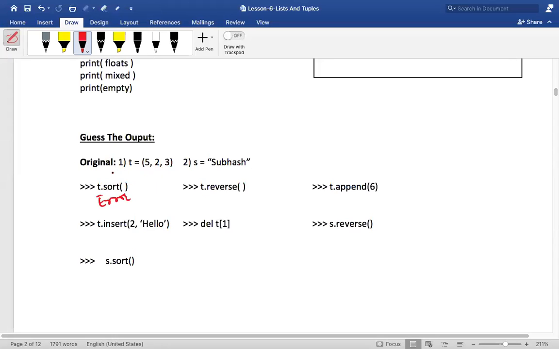Not only sort, you cannot do reverse, you cannot do append, you cannot do insert, and you cannot delete that particular location. Neither on strings can you do a reverse or sort. All these operations will result in an error. You will not be able to perform any kind of operations like this on your tuples or your strings. Is that clear, my dear friends?